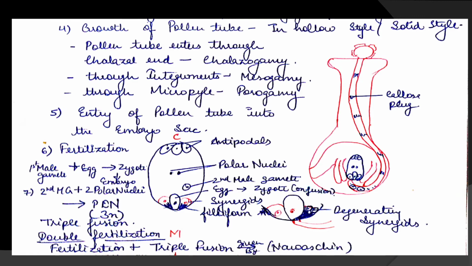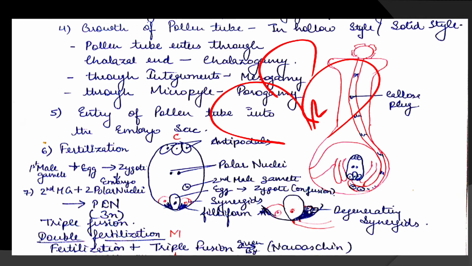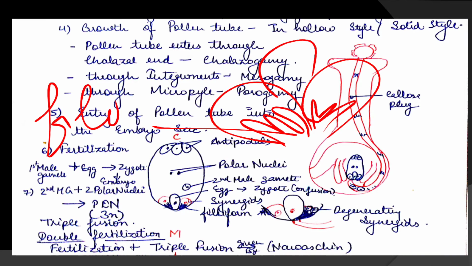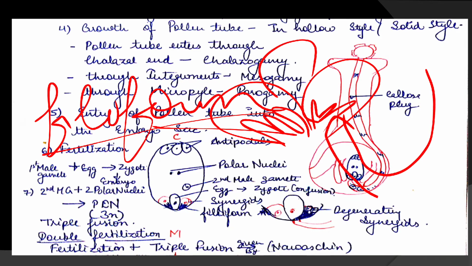So in the synergids, let me draw here, finger-like projections are projecting. These finger-like projections are called the filiform apparatus. Already I had told you in the previous lesson, the filiform apparatus is present in the synergids. So the filiform apparatus guides the entry of the pollen tube.